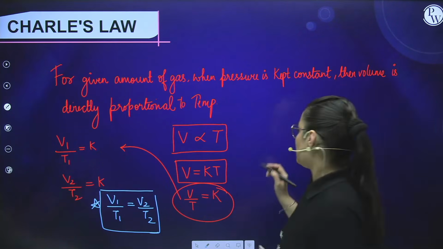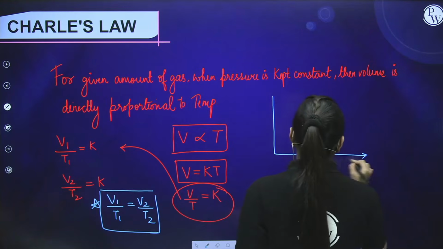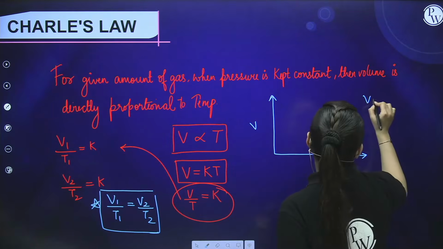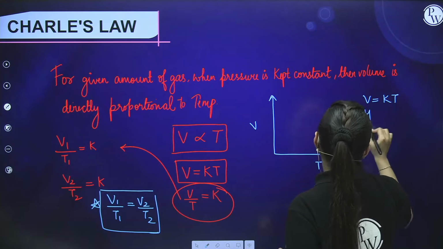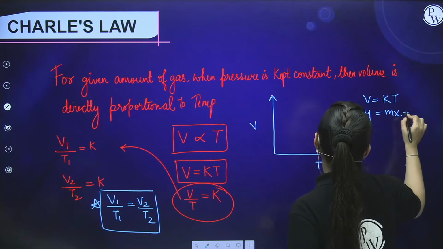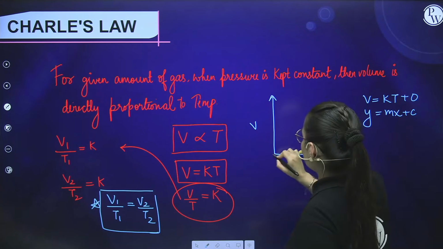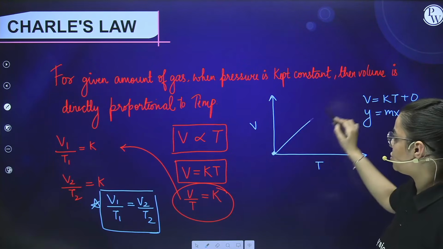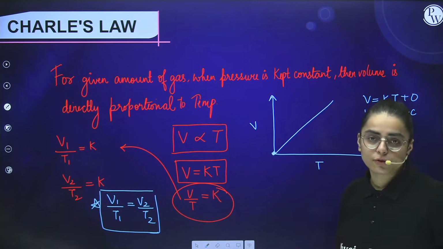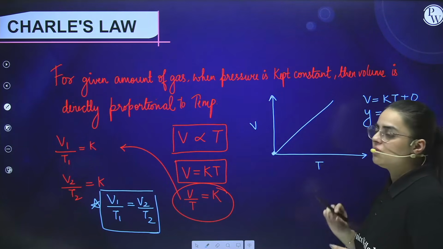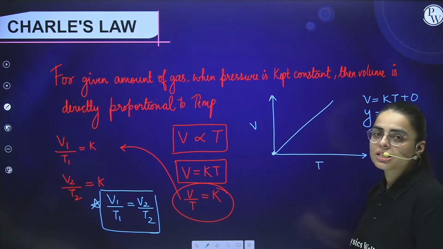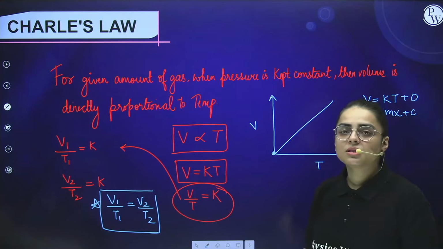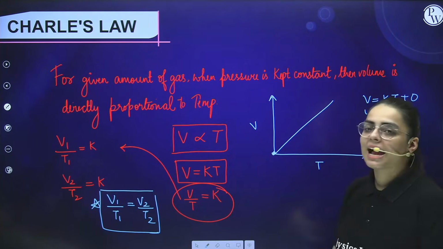Now if I am going to draw a graph between volume and temperature, see here V is equal to K into T. So I can again write y is equal to mx plus C. Here C is also 0. And you know that volume is directly dependent upon temperature. So this is also a straight line, but it is quite different from the previous one, because in the previous one the relation was established between pressure and 1 by V. But here the relationship is established between volume and temperature.